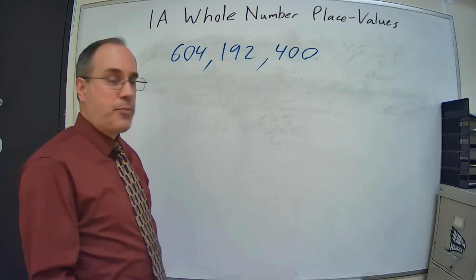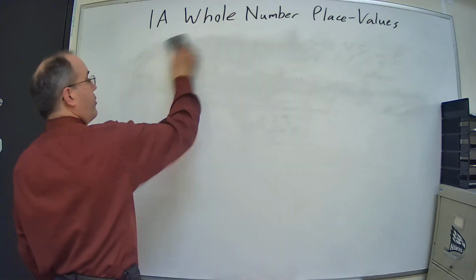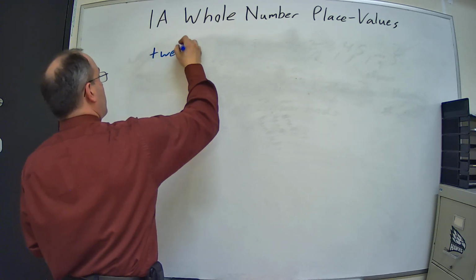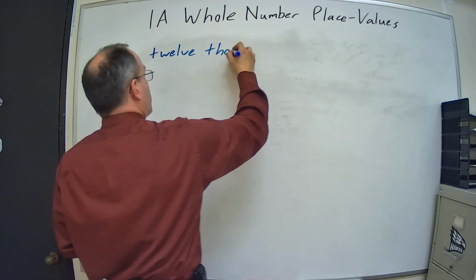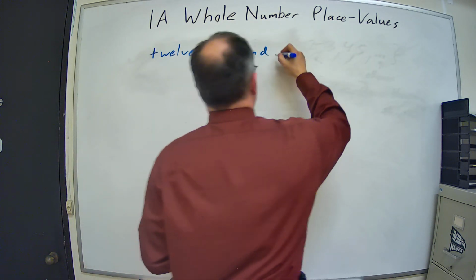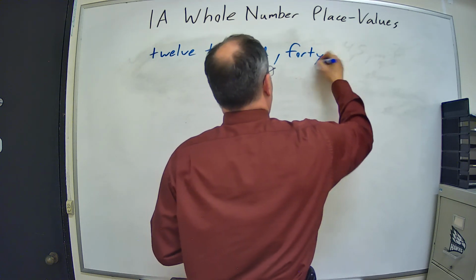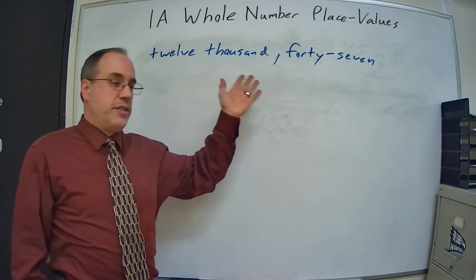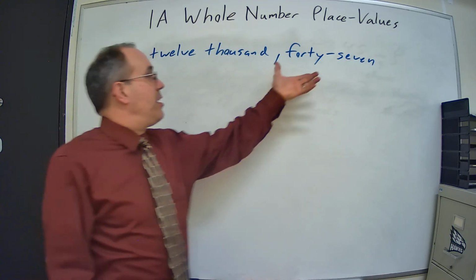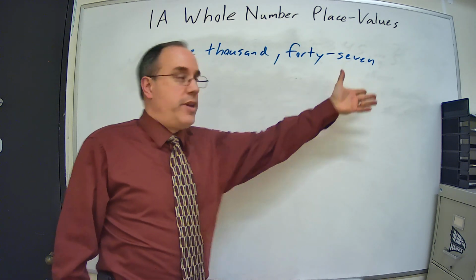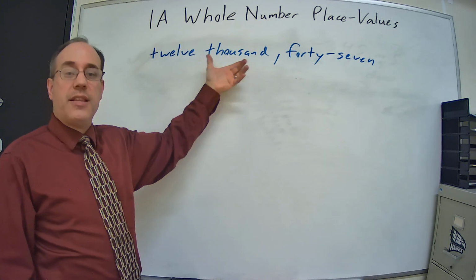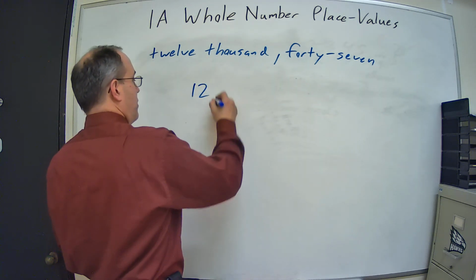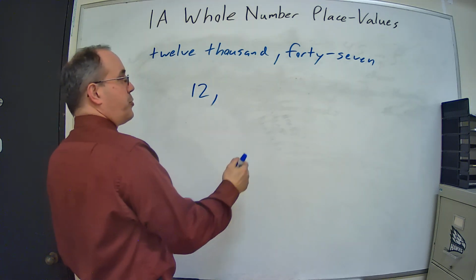What if I go the opposite direction and I have it in words and I want to put it into standard form? $12,047. So now I'm looking to see, first of all, the periods, right? 47, that's in the ones period. 12,000, that's in the thousands period. So I got those two periods, so I know I have 12,000, and then we got the ones period, 47.